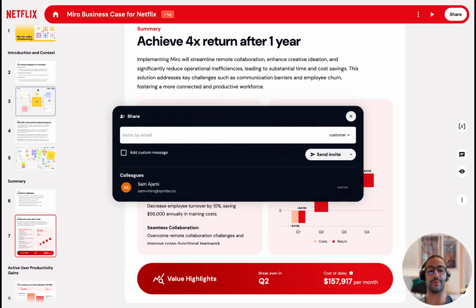I want to emphasize that all the information about Miro, including value drivers and pricing, comes from publicly available sources. And what we've explored today is a value hypothesis showing what the Miro business case might look like on Simbi.